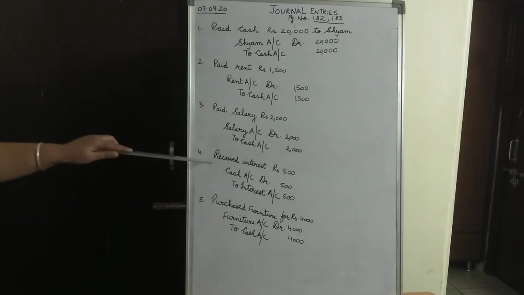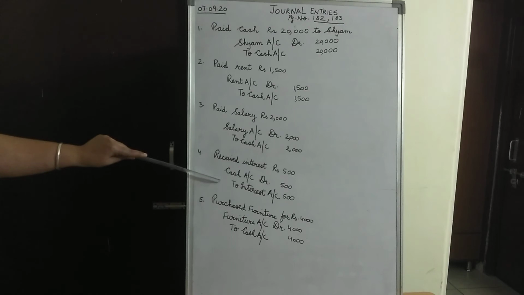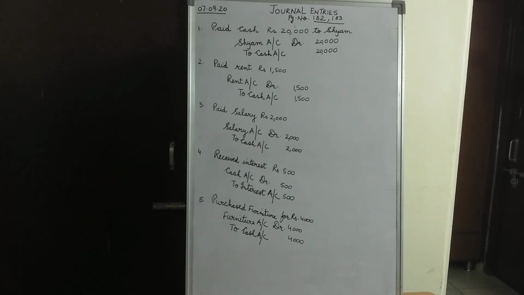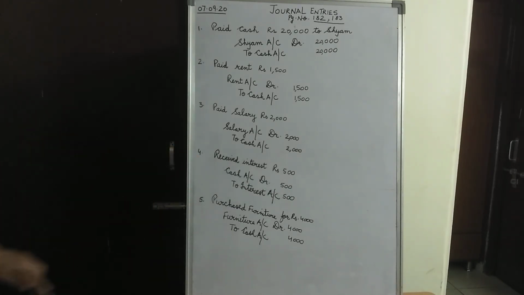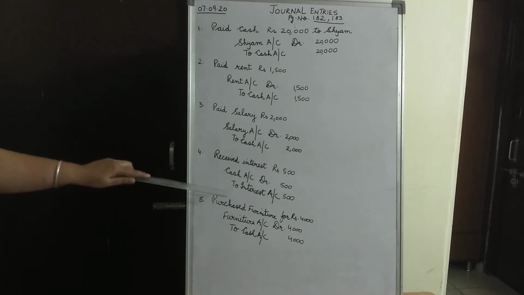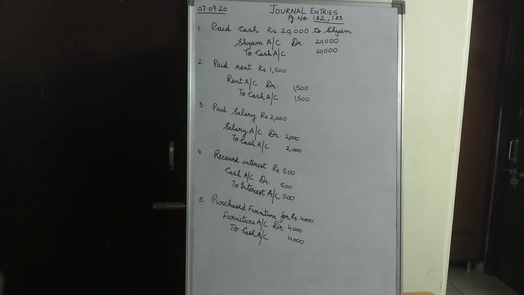In this case, it is clearly mentioned, children, we are receiving interest, received interest. So when we are receiving something into the business, we are receiving it in terms of cash. We deemed it that it is being done in cash. So cash is coming into the business. So that is why the rule applicable over here is debit what comes in. So cash is coming into the business with rupees 5,000 and it is coming in terms of interest. Interest being an income, we credit it with rupees 500.